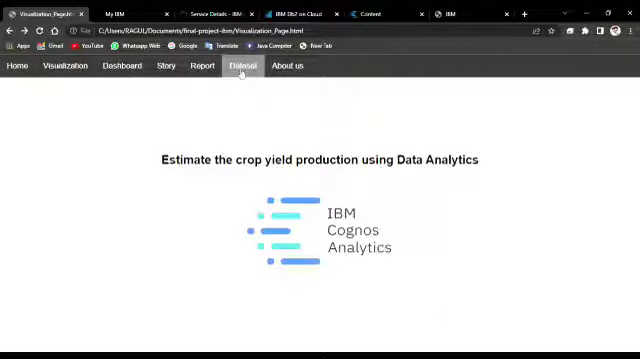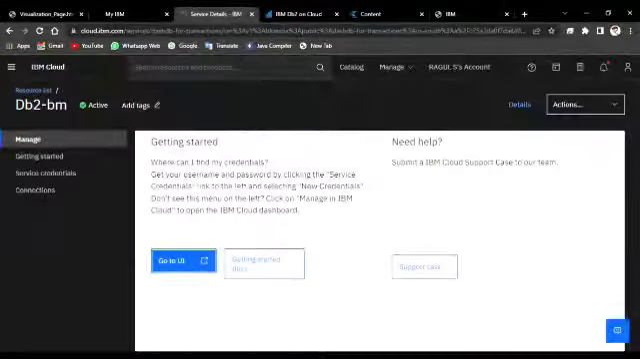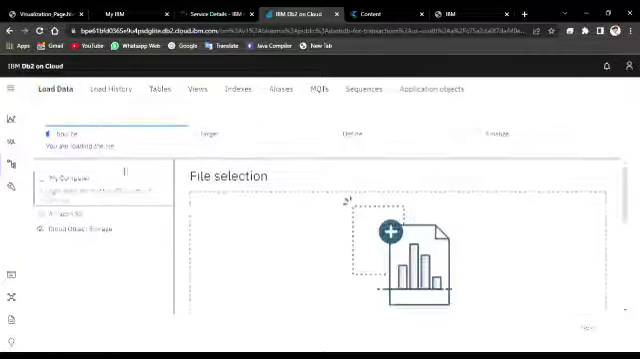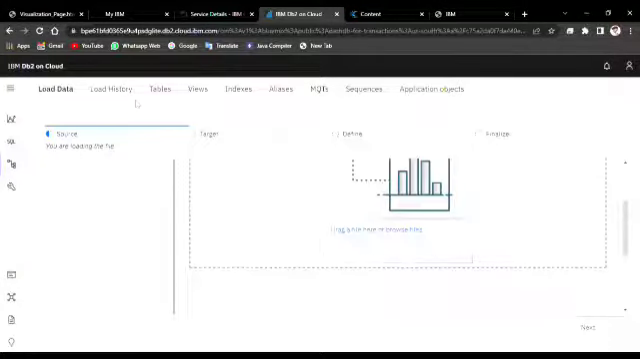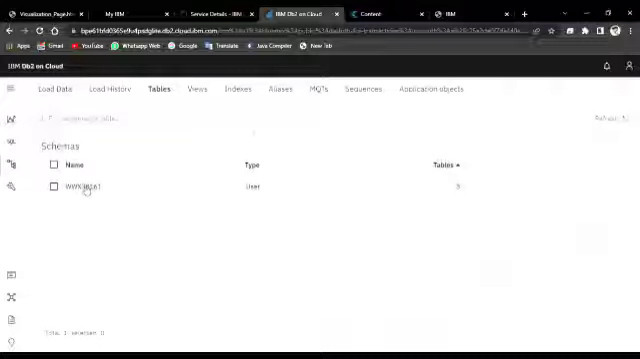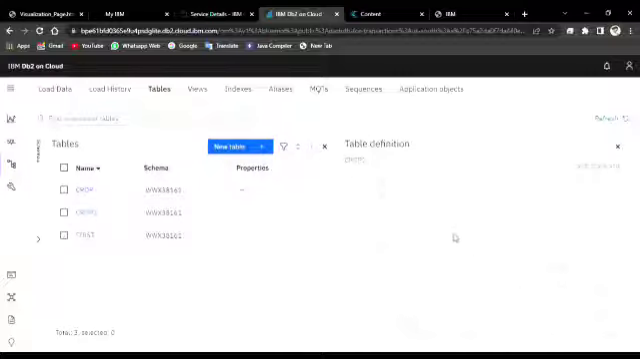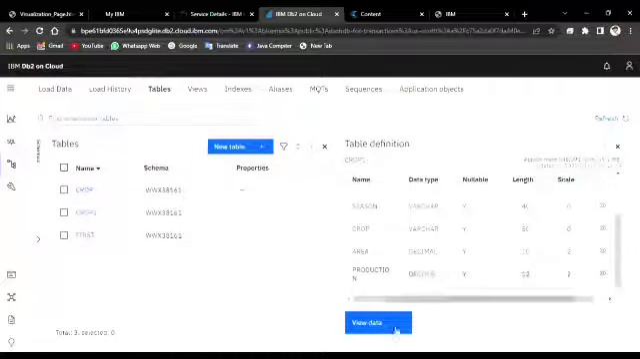Next we have a data set module. In that we can get a data set, and to load that data set into DB2, once we go to the UI we have the schema of our DB2. Next we have the load module, where we can create tables. Crop one is our table name, and we have multiple columns and rows.